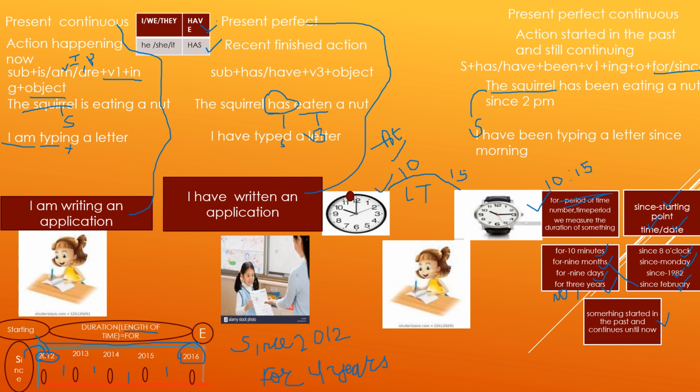Since 1982, the name of the year is written, but with for the number of years, 3 years, is written. So we use present perfect continuous tense to express an action that started in the past and continues until now. Let's move on to the next slide.